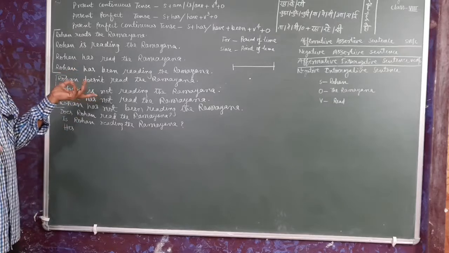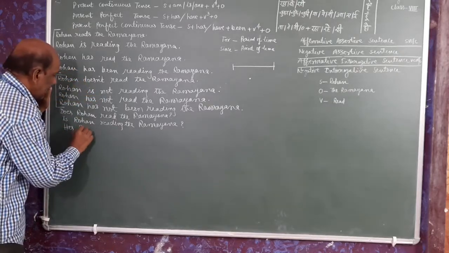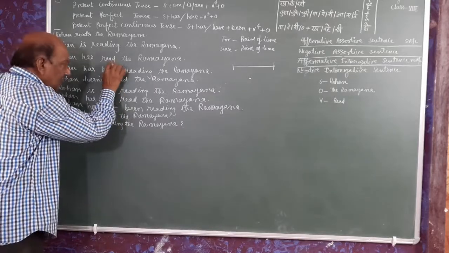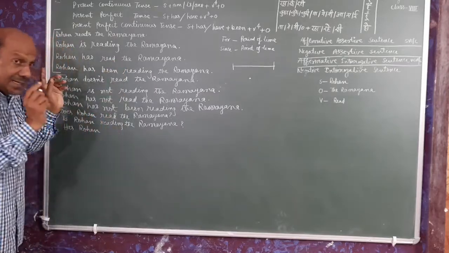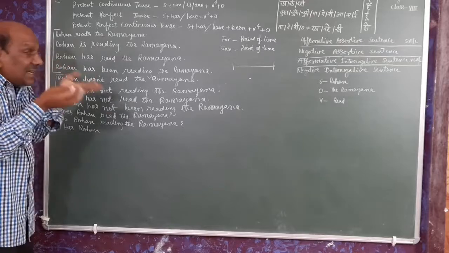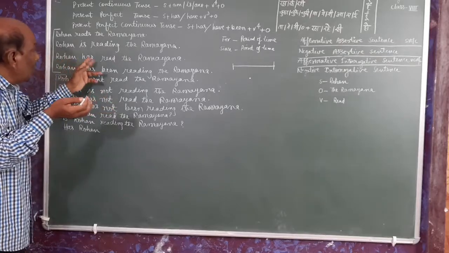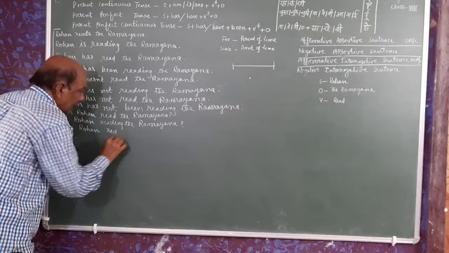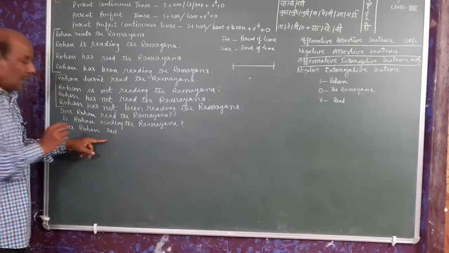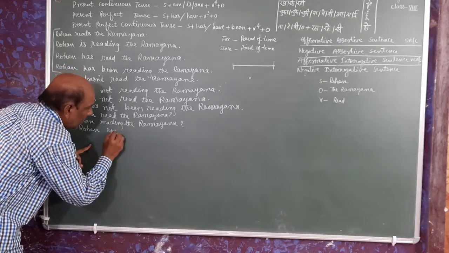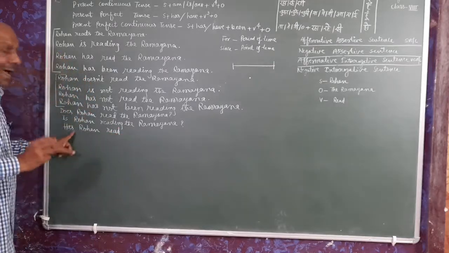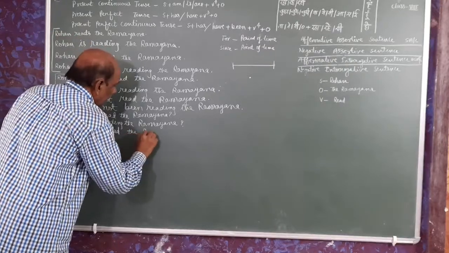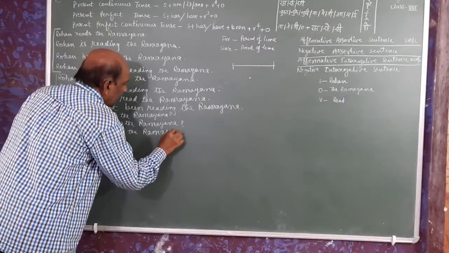We have the auxiliary verb here. Has Rohan read? This is V3. We can't pronounce it as "reed". Has Rohan read? So, has Rohan read? This "reed" is wrong. So this "red". Has Rohan read the Ramayana?